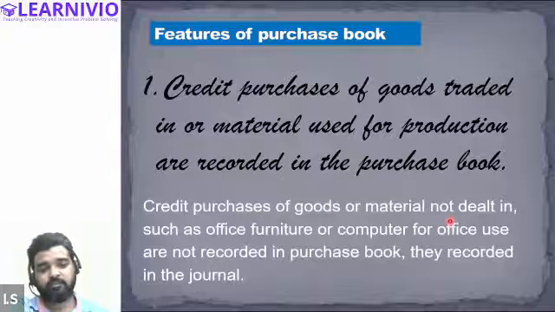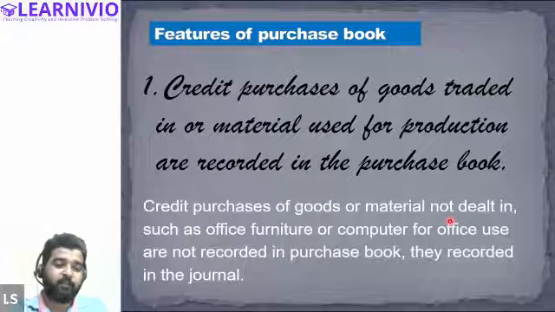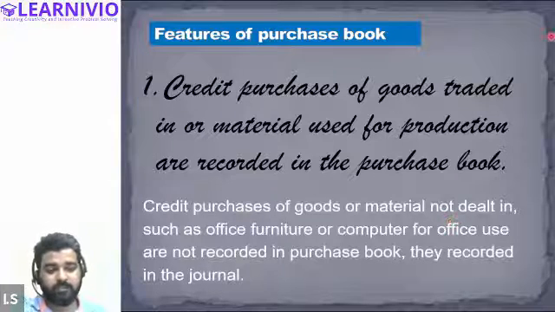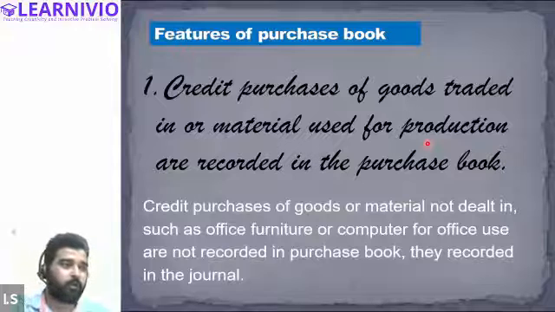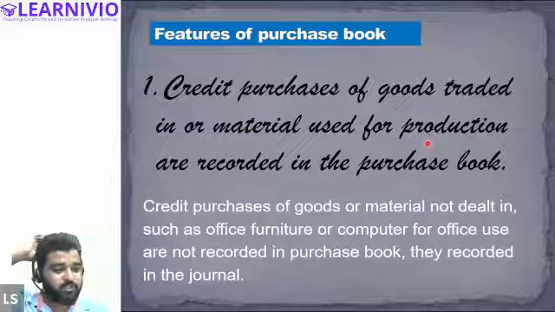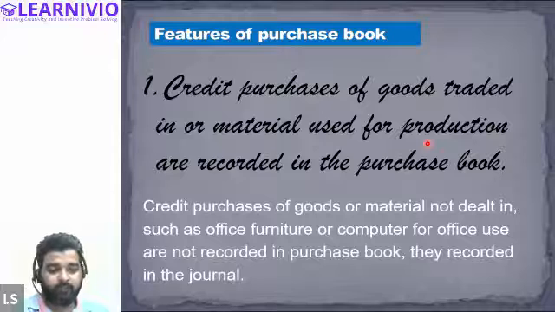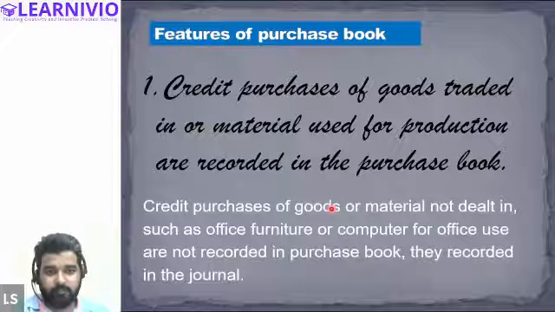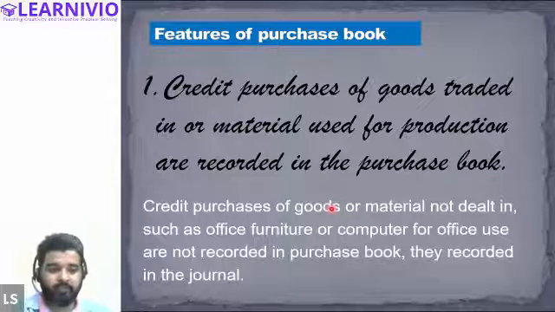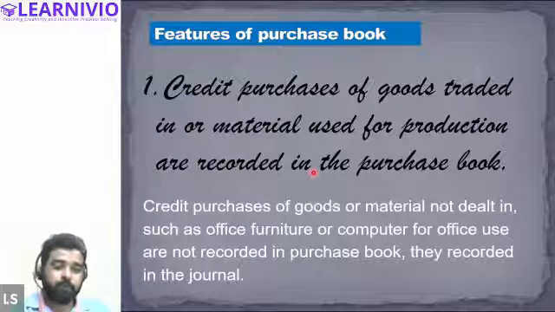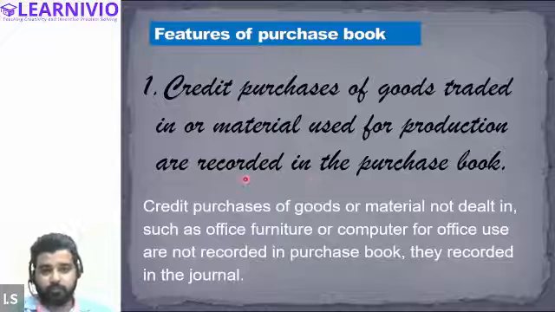Deal in basically means the main activity of buying and selling of those goods; the business deals in that good. For example, for a stationery business, selling of notebooks and pens are the main activities of the business, right? So when the stationery business buys notebooks on credit, it will be recorded in the purchase book, right?